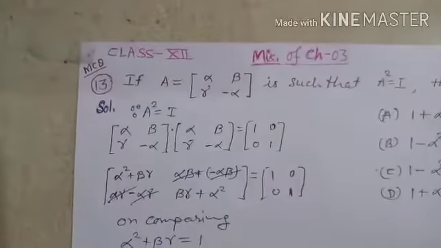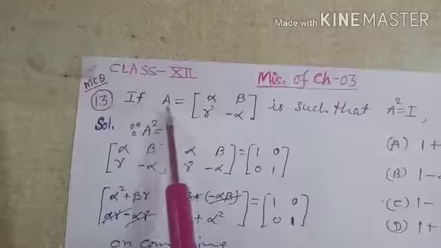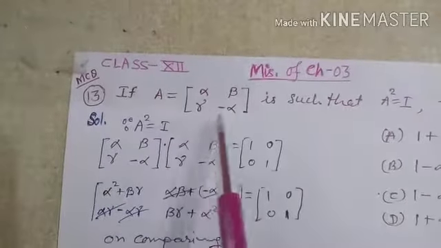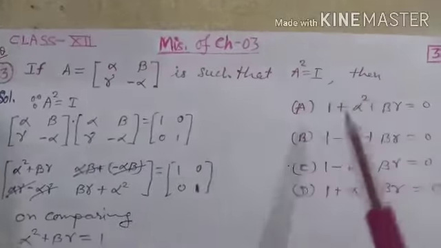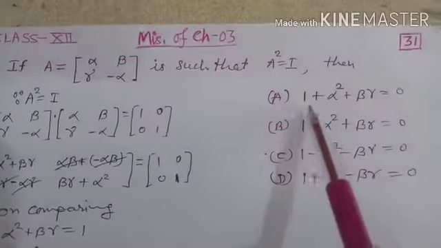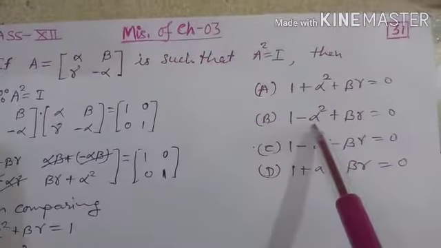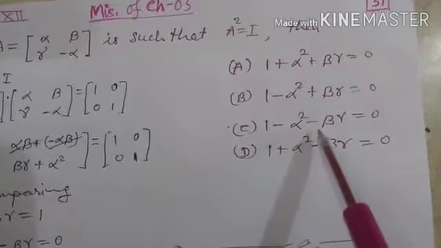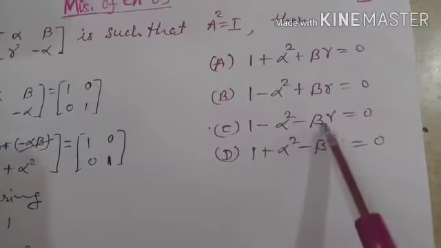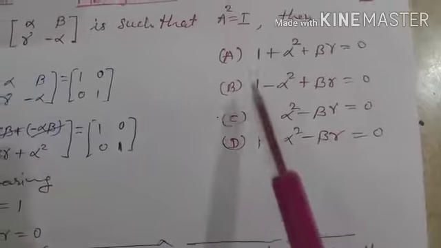Now next question, question number 13, which is MCQ. If matrix A is equal to [alpha, beta; gamma, minus alpha] is such that A square equal to I, then there are total 4 options. First, A: 1 plus alpha square plus beta gamma equal to 0, B: 1 minus alpha square plus beta gamma equal to 0, and C: 1 minus alpha square minus beta square, minus beta gamma equal to 0, and last: 1 plus alpha square minus beta gamma equal to 0.